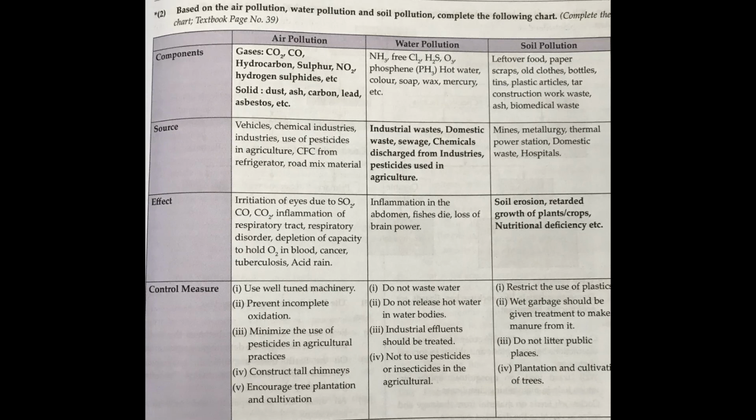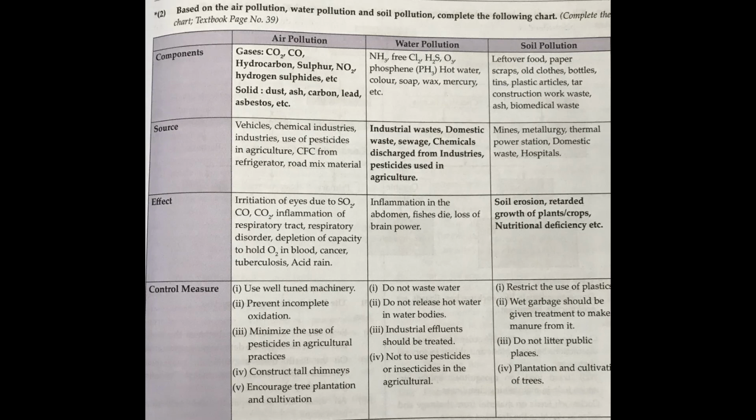So industrial effluents should be treated. Do not use pesticides or insecticides in agriculture. Next, you may write sewage treatment and prevent water pollution.